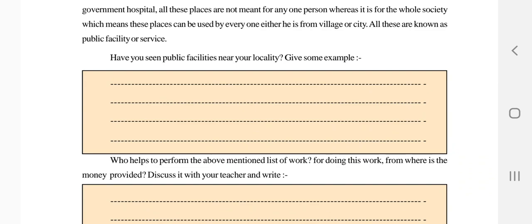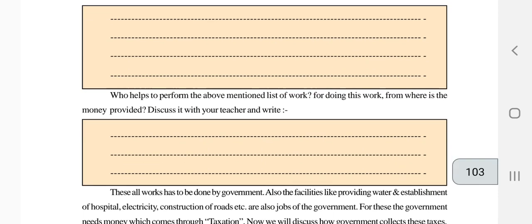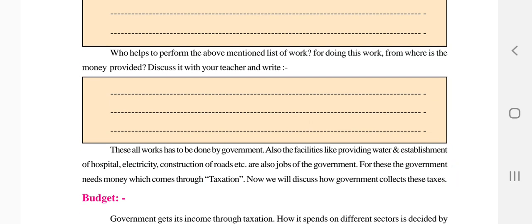All these we get to see in our locality, which help us come in contact with everyone and work smoothly in our daily lives. So all these works have to be done by the government.